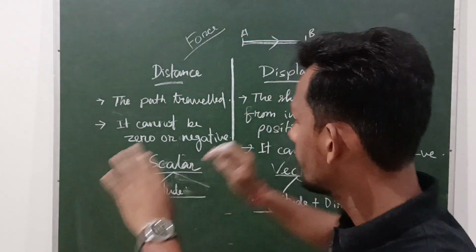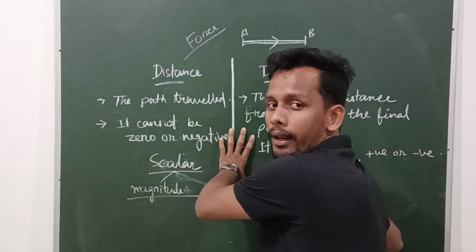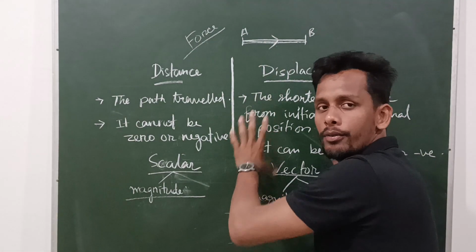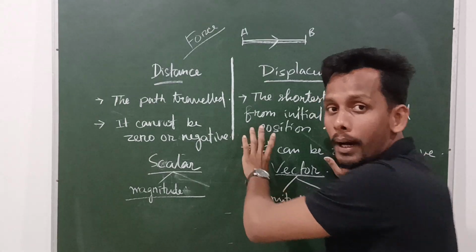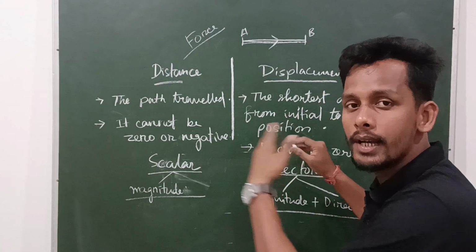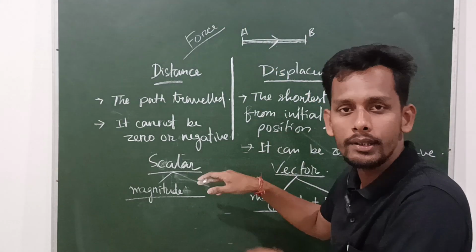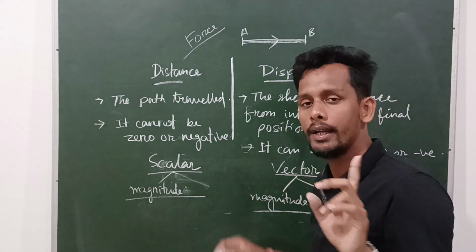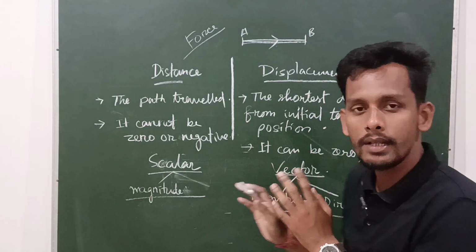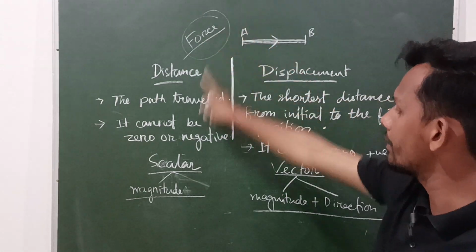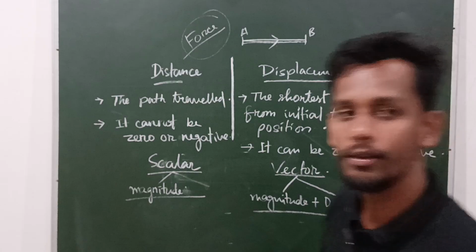Why? Suppose I am pushing this wall. Okay, I am applying, say, 50 newtons of force while pushing the wall. But it is very important in which direction you are pushing the wall. That is, force includes direction. In class 8 you have already learned that for force, direction is very important. That's why it is a vector quantity. Like this, distance is scalar, but displacement is a vector quantity.